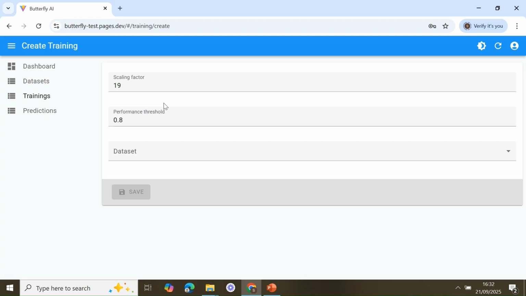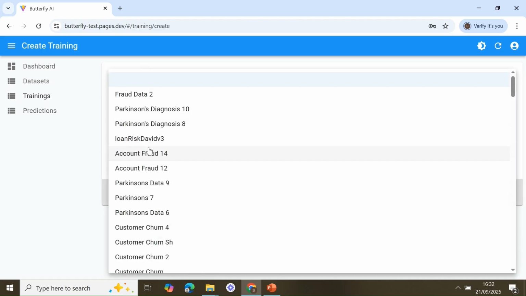There are many different ways to optimize these 3 hyperparameters. So what we are describing in this video is a suboptimum way of optimizing those, which is one way of doing this. We always recommend starting with these 2 values, 90 for scaling factor and 80% for performance threshold. Now choose the original dataset you have created and you are intending to use for training.